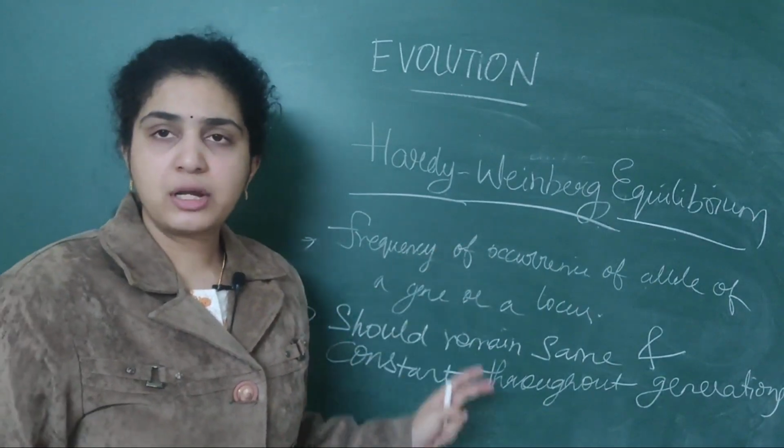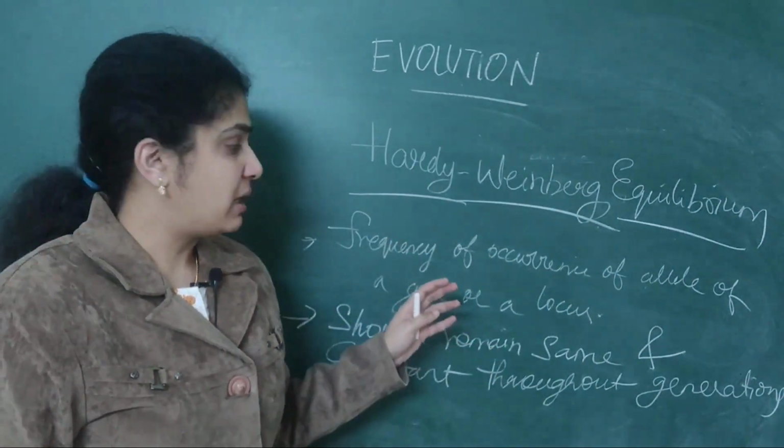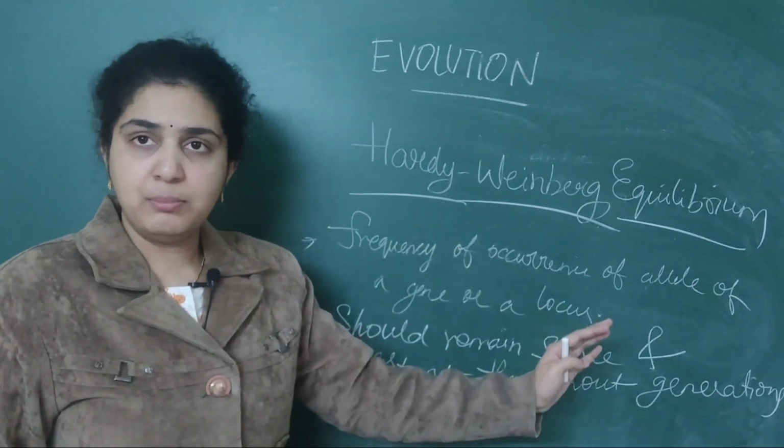So these are the two important points that you should remember, nothing but the Hardy-Weinberg equilibrium.